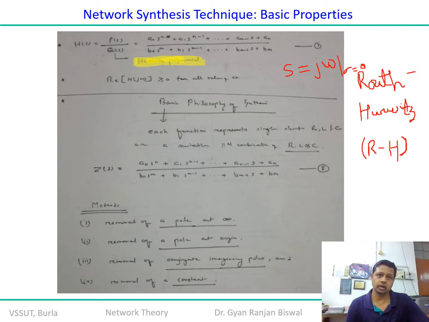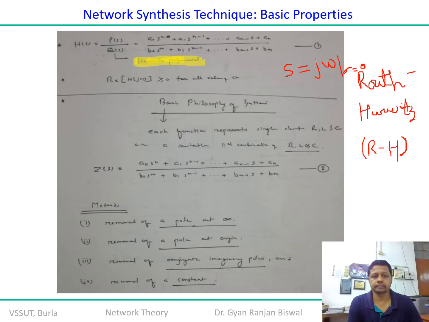And number 4, removal of a constant. Sometimes we need to remove this to realize a stable transfer function, to synthesize the network, which ultimately leads to a practically realizable network. In that case we also require removing a constant.